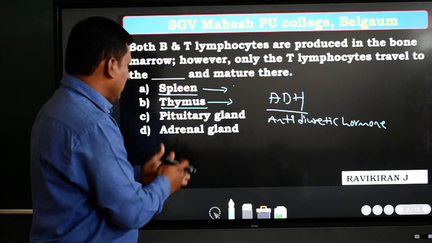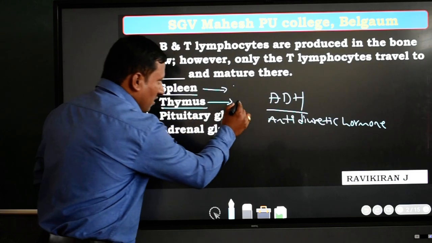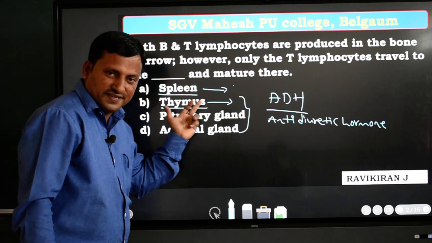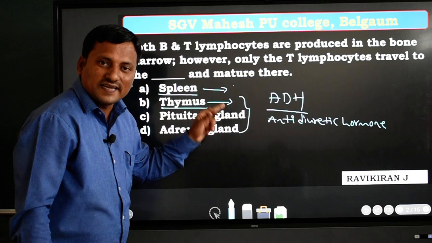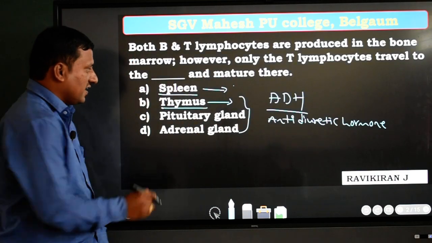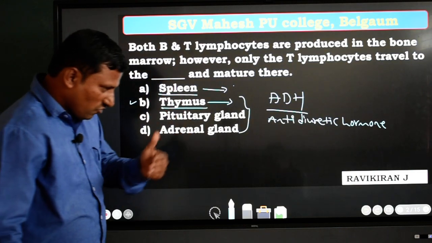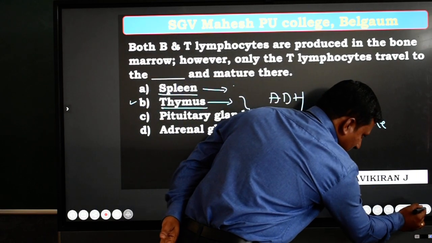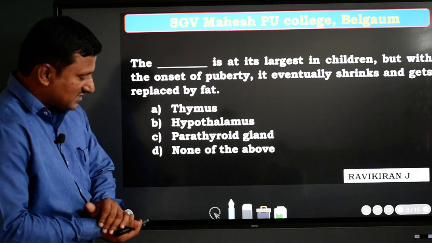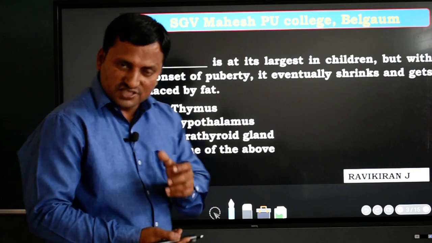In this category, the thymus, pituitary gland and adrenal gland are all endocrine glands. But the spleen is called a secondary lymphoid organ. So for this question, the correct answer is thymus, dear students. Okay, then we can move to the next slide. What is this next slide? This slide is also about the immune system.